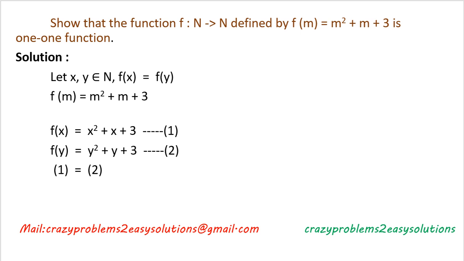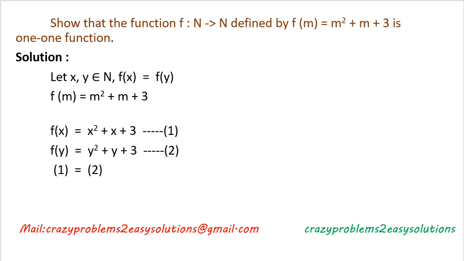Show that the function f from N to N defined by f of m equal to m square plus m plus 3 is a one to one function. So x and y are natural numbers, then f of x equal to f of y. We have to consider f of m in terms of f of x and f of y. So f of x equal to x square plus x plus 3 and f of y equal to y square plus y plus 3. So equation number 1 and equation number 2 we have to consider under the given condition 1 equal to 2.